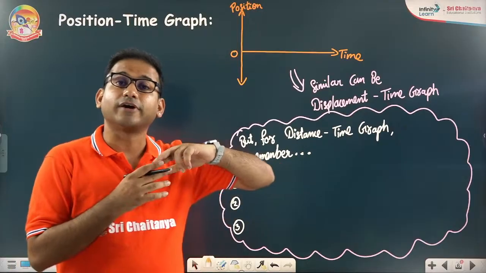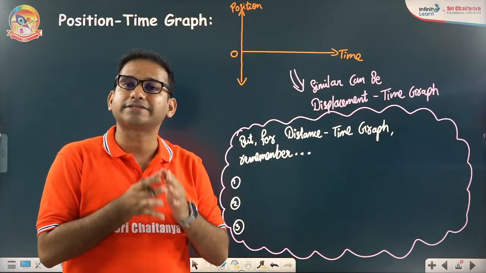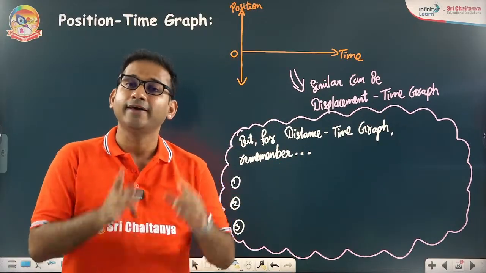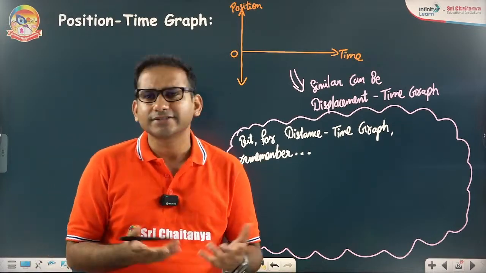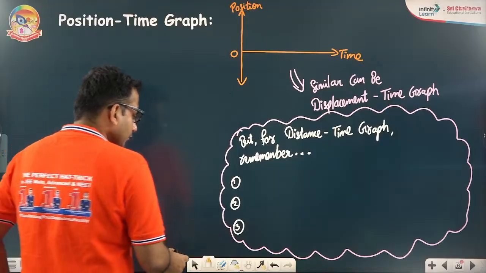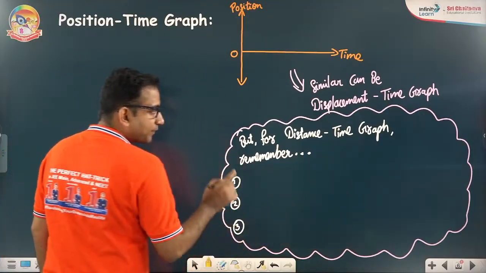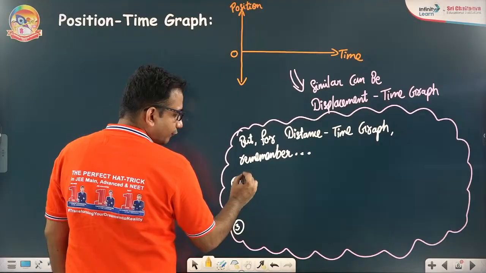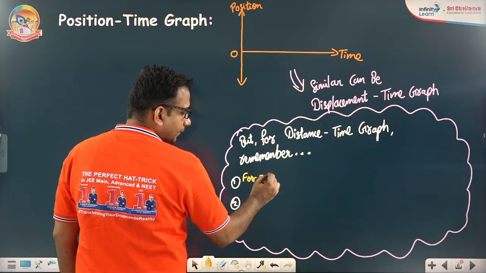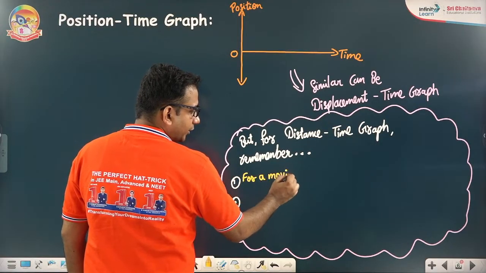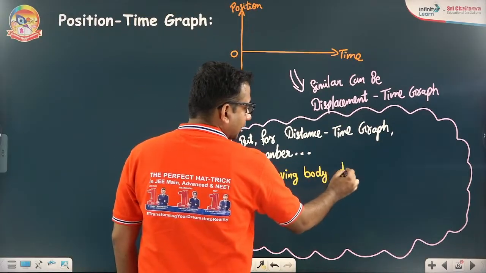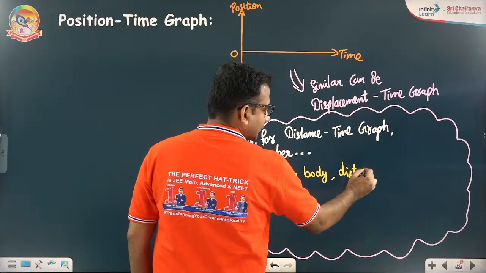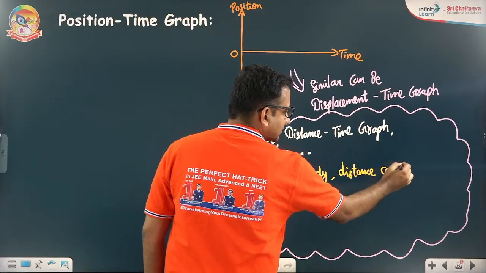A body can move ahead and come back; if the initial and final points are the same, the shortest distance between them is zero. But for a moving body, distance can never be zero.